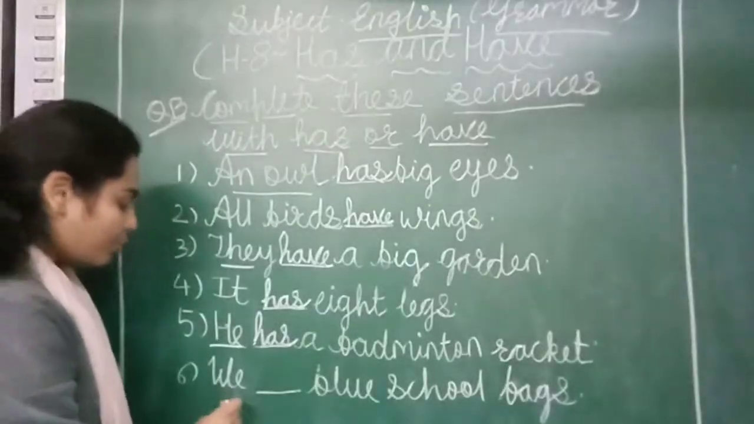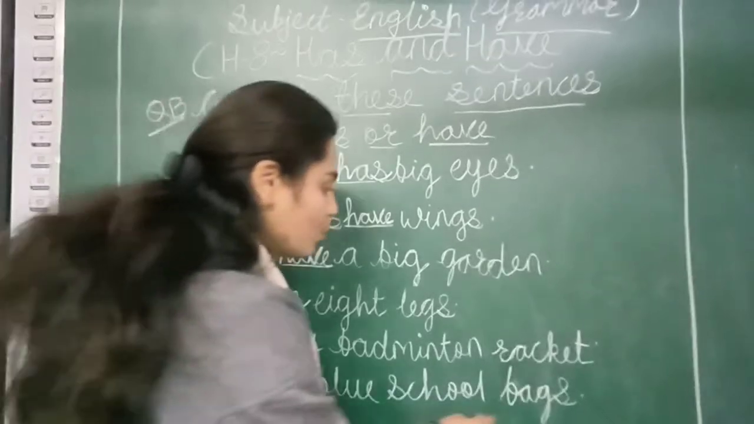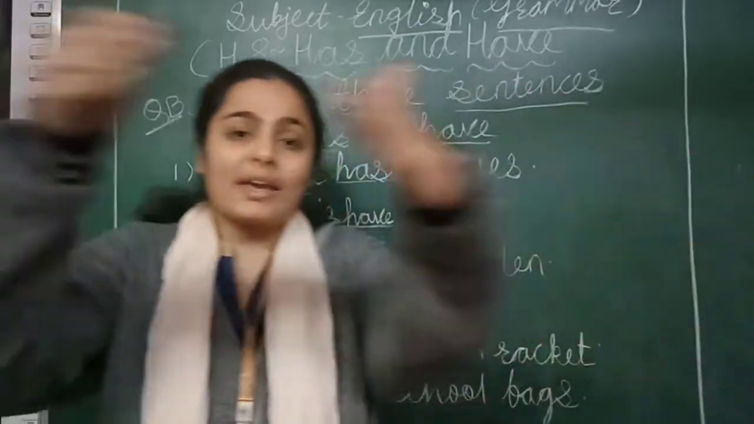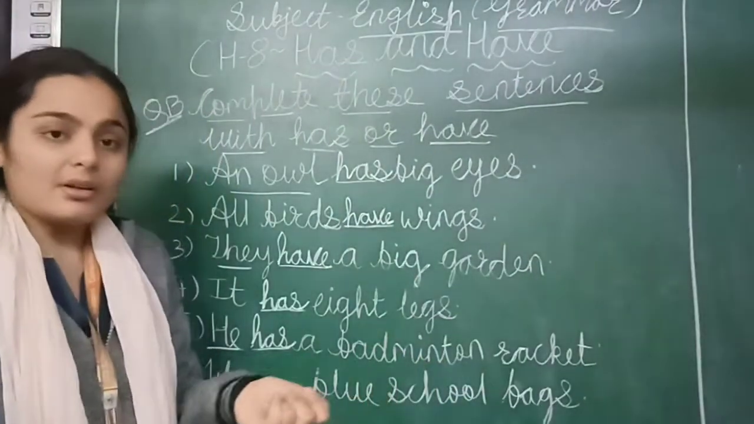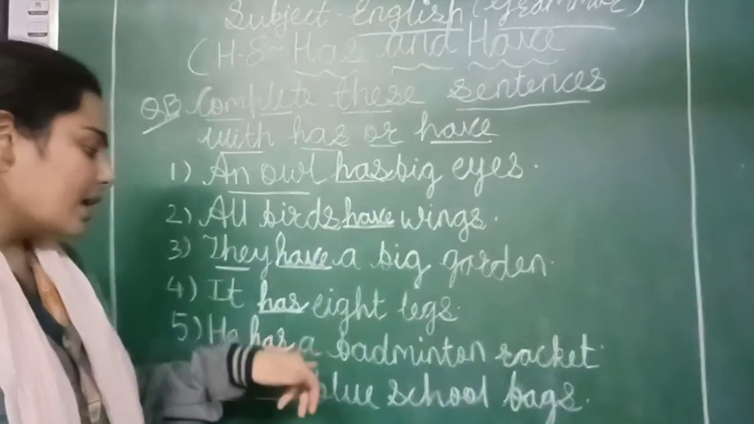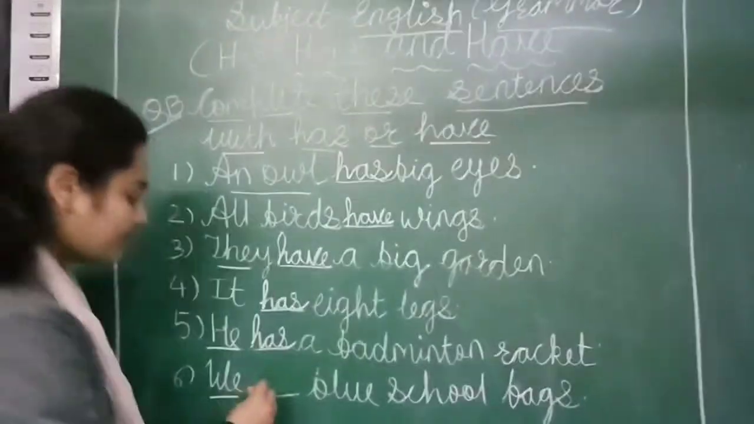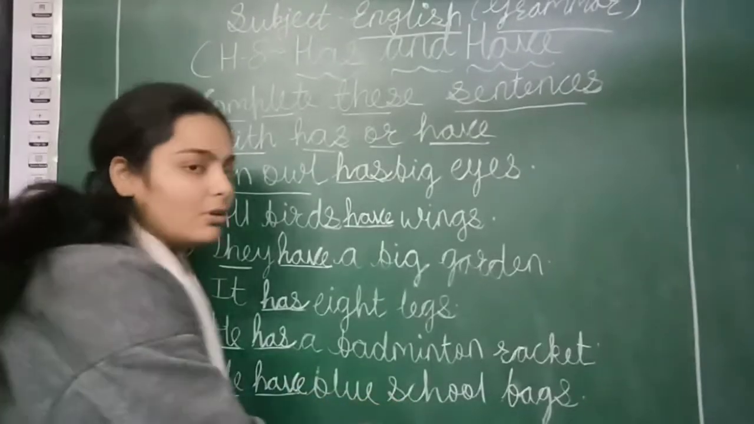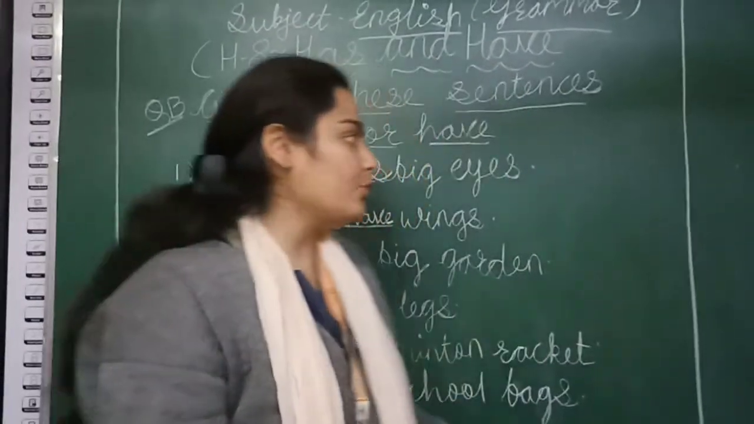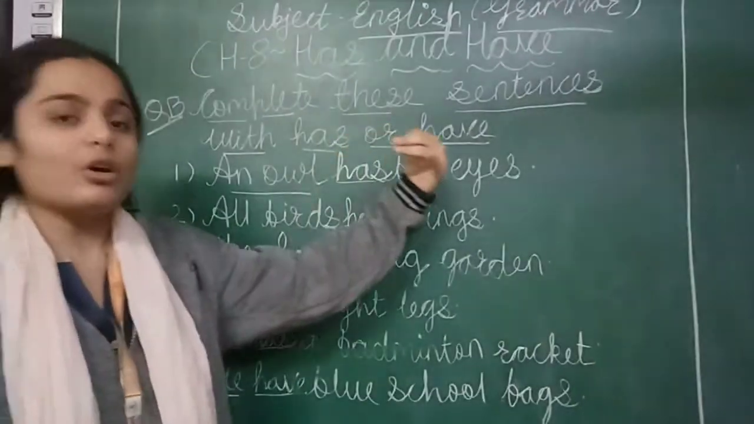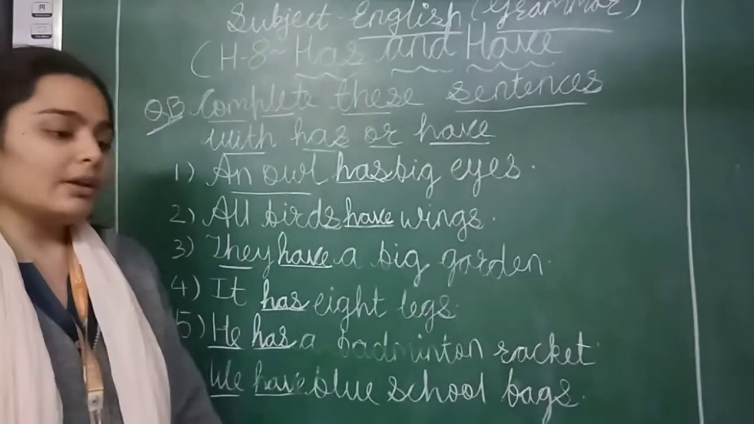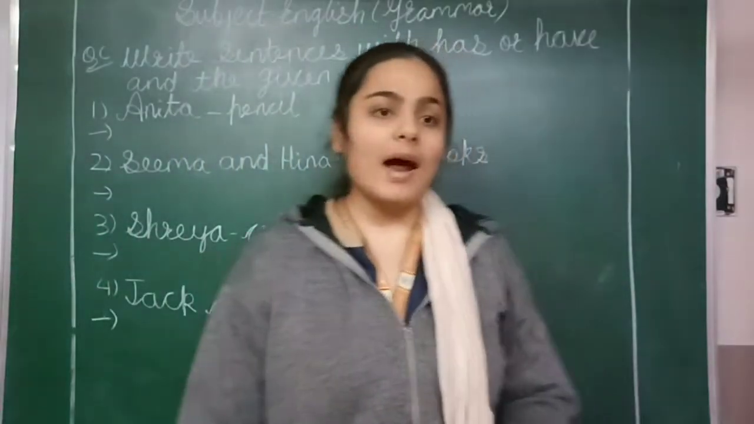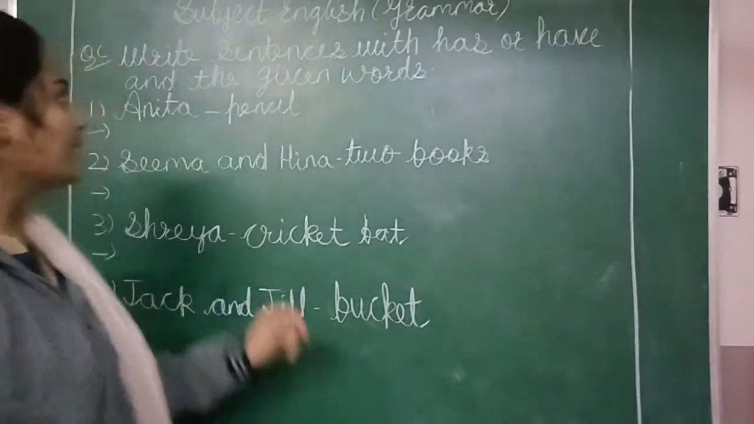Right. Next, we dash blue school bags. Where do we use we? In plural, meaning we are talking about many persons, right? We have blue school bags. We have blue school bags. Okay, so students, now you are clear where we are using has or where we are using have. Now let's move to our next exercise.